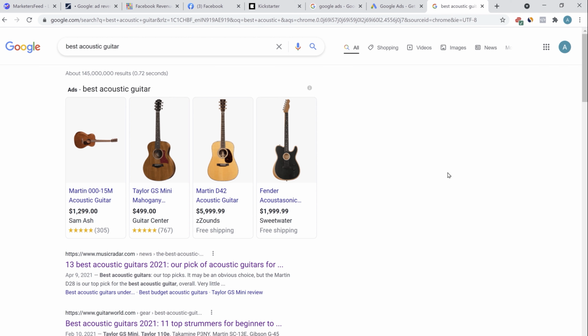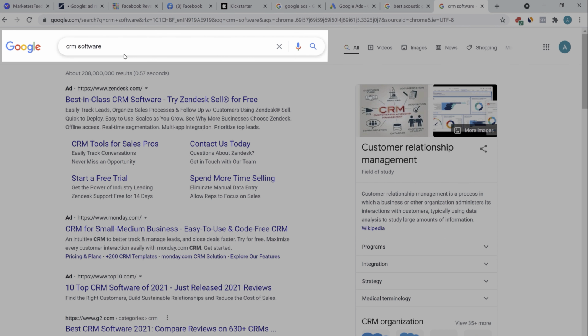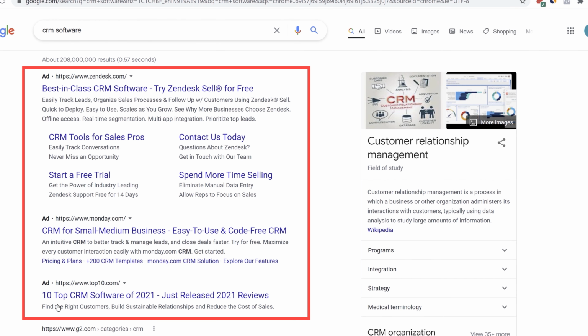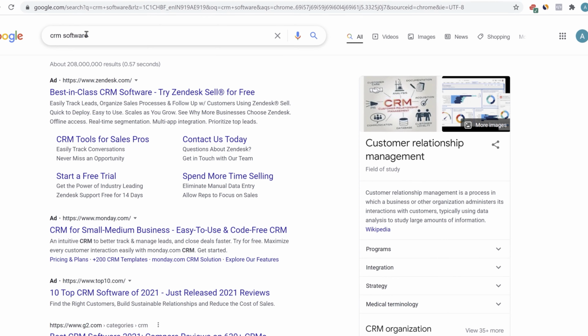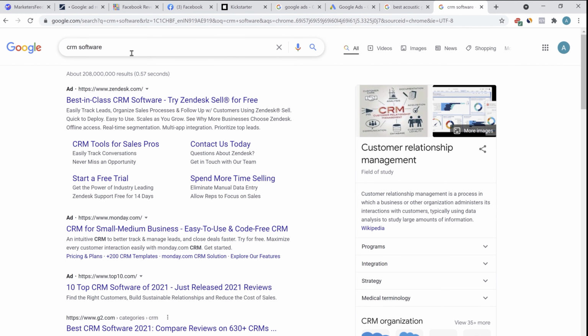But with Google Ads, it becomes very easy to get your website ranked number 1 for the target keyword. For example, I have searched for the keyword CRM software. CRM is customer relationship management software. Here you can again see there are 3 different ads. Now CRM software is a very competitive keyword and a lot of big brands are bidding for the same keyword because the lifetime value of a customer who's searching for CRM software is very high. So companies are willing to spend a lot of money to acquire that customer.